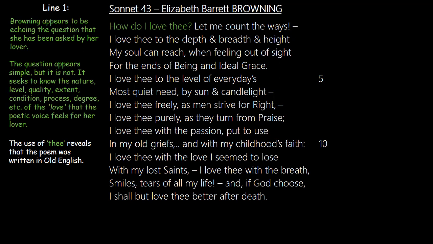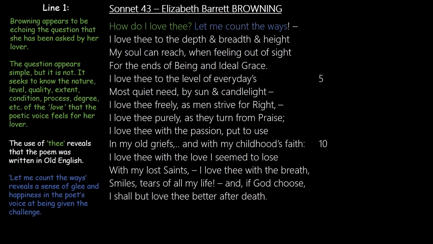The question seeks to know the nature, the level, the quality, extent, condition, the process, the degree, etc. of the love that Browning feels for a lover. So it's not just a very simple question, but a very layered question. The use of the word thee, you see that in the first line, reveals that the poem was written in Old English.